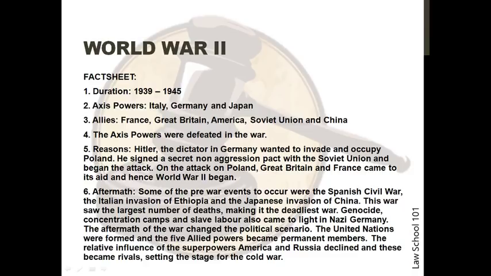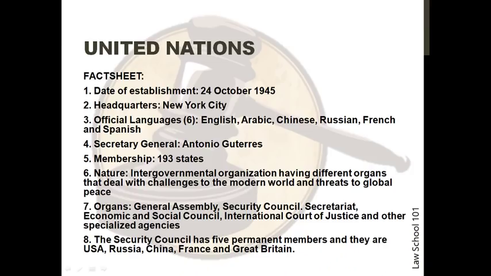Some of the pre-war events were the Spanish Civil War, the Italian invasion of Ethiopia, and the Japanese invasion of China. This war saw the largest number of deaths, making it the deadliest war. Genocide, concentration camps, and slave labor also came to light in Nazi Germany. The aftermath of the war changed the political scenario. The United Nations was formed, and the 5 allied powers became permanent members. The relative influence of the superpowers, America and Russia, declined, and these became rivals, setting the stage for the Cold War.